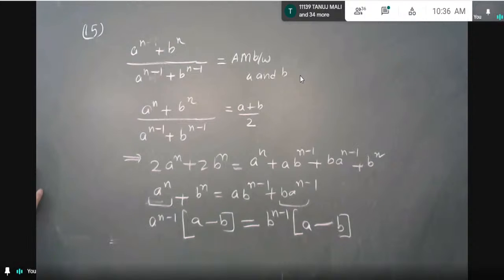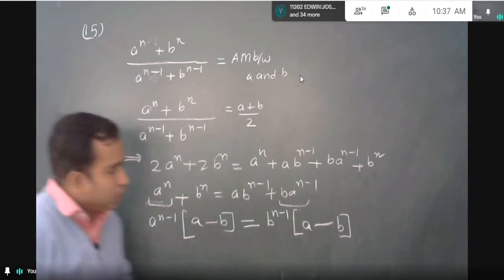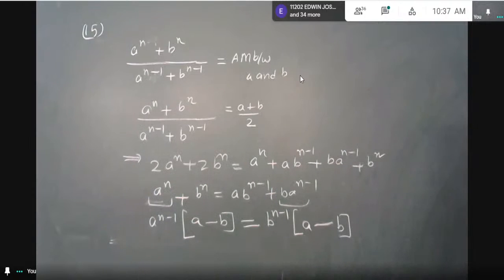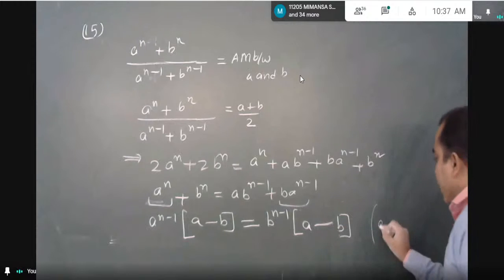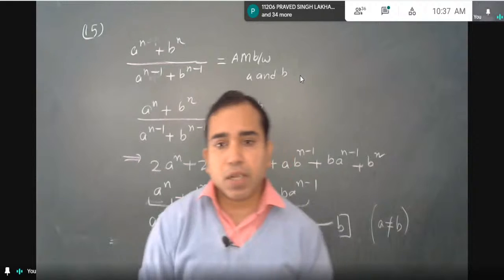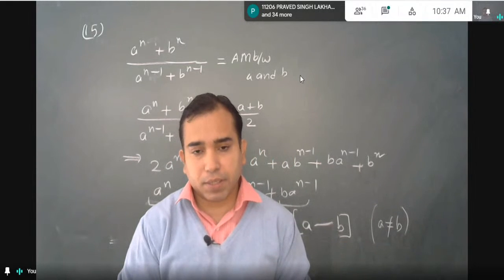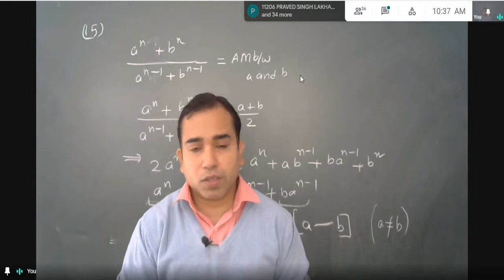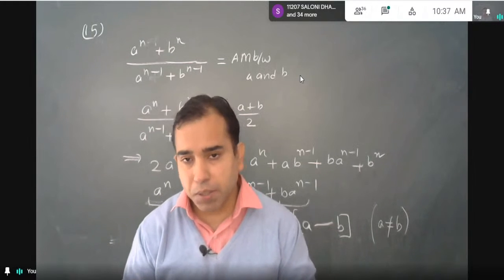This is okay. I can see a minus b from both the sides. So a minus b can be cancelled if, can someone tell me, can I cancel a minus b? Students, can I cancel a minus b? Yes, sir, because a is not equal to b. Yes, I should ensure a is not equal to b. Note that I cannot cancel 0 terms from both the sides, right? Cancellation of 0 is not allowed, right?